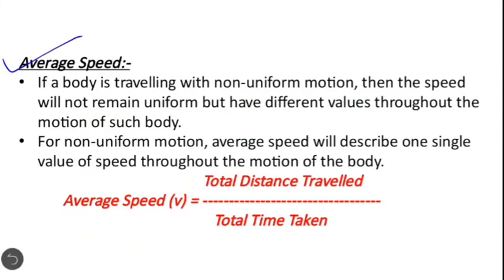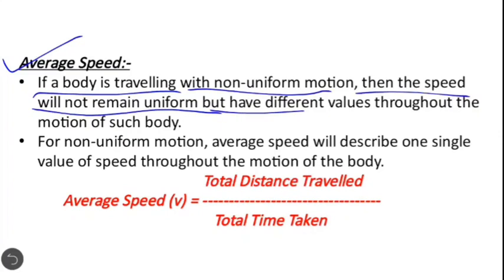Average speed. If a body is traveling with non-uniform motion, then the speed will not remain uniform but will have different values throughout the motion. The speed will not be the same in equal intervals of time, so it will change in every part of the time.